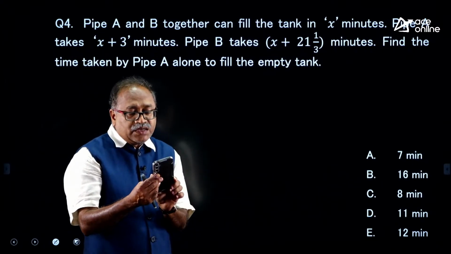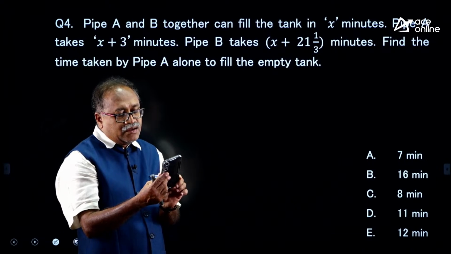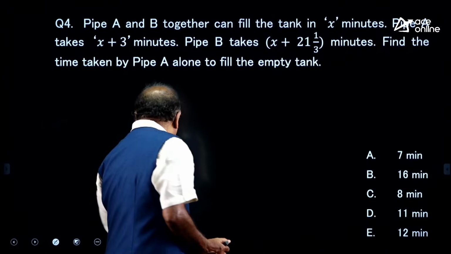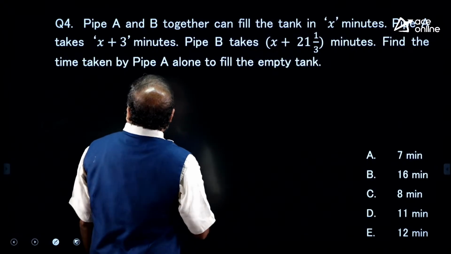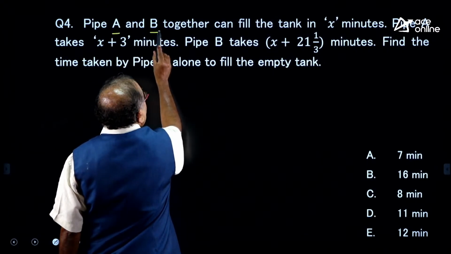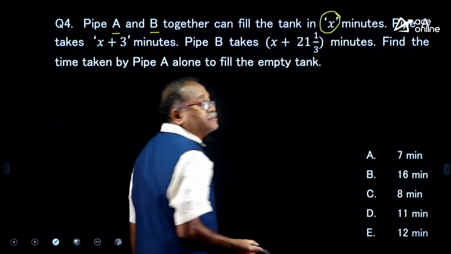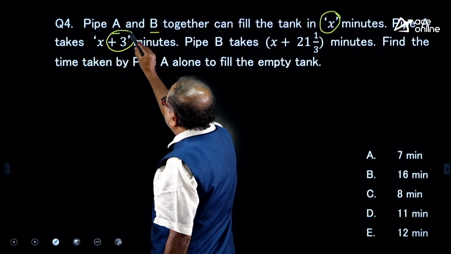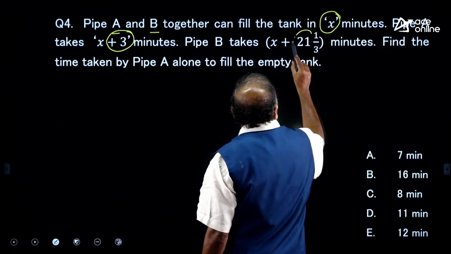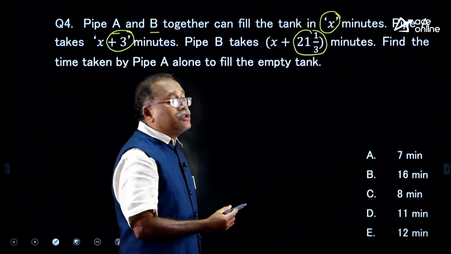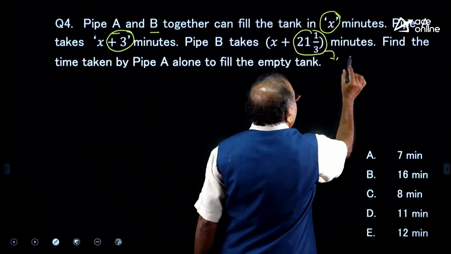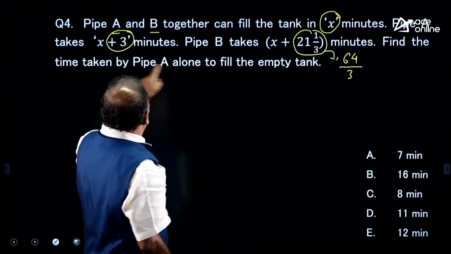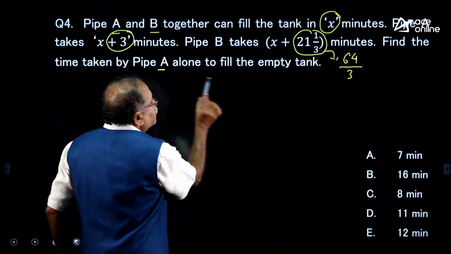Okay, I can see some of you have answered the question. Anusha answered it, C, 12 minutes, that is good, my dear friend. So, let us read this question here. It says that pipes A and B together can fill a tank in x minutes, and pipe A alone can fill it in x plus 3 minutes. Pipe B can fill the tank in x plus 64 by 3 minutes, that is, 64 by 3 minutes more than x. Find the time taken by pipe A to fill the empty tank.